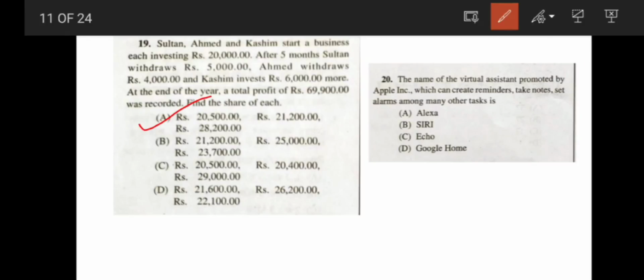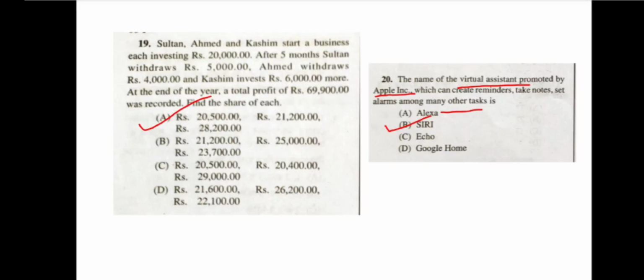Now, question number 20. The name of the virtual assistant promoted by Apple, which can create reminders, take notes, set alarms, among many other tasks, is. Apple has created the virtual assistant named Siri. So the correct answer is Siri. Alexa is created by Amazon. You know all. So the correct answer is Siri.